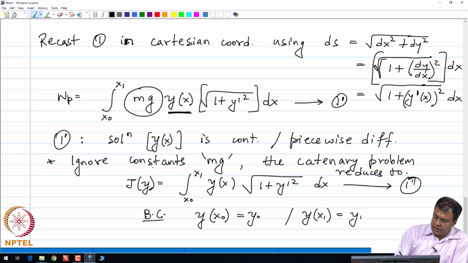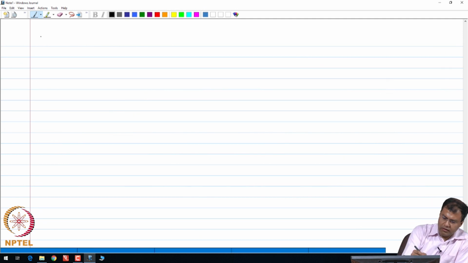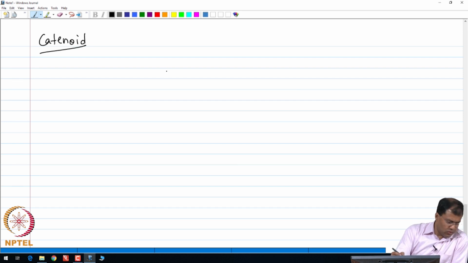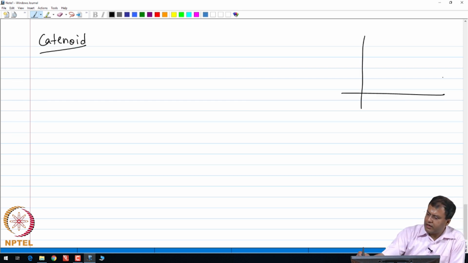A similar and more general version of this catenary problem is the problem of the catenoid. So, what is the problem of the catenoid? Let us again go back to our diagram of the catenary. We have this rope which is hanging between the two cables y 0 and y 1, and suppose we are able to rotate this cable about the x axis.